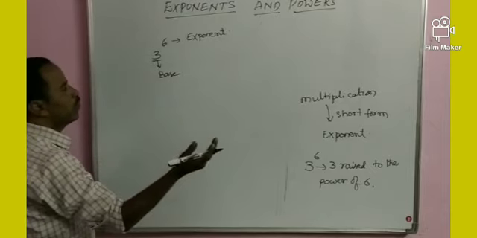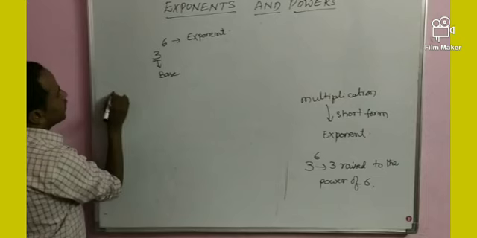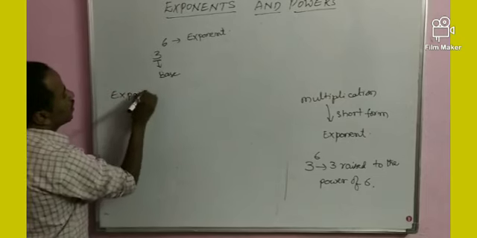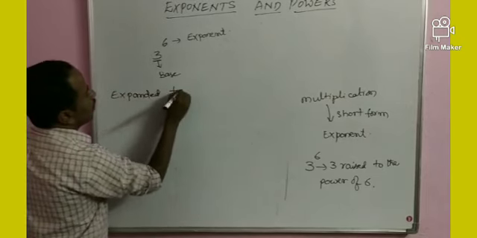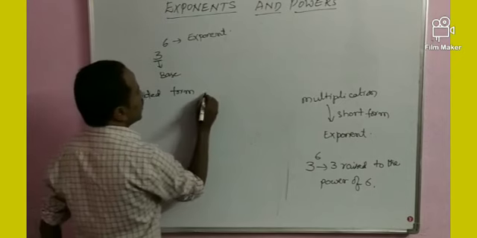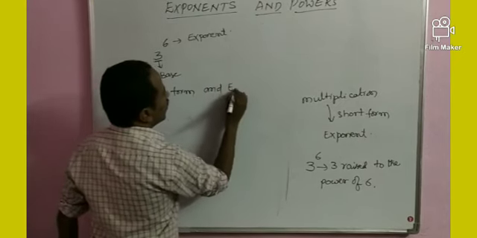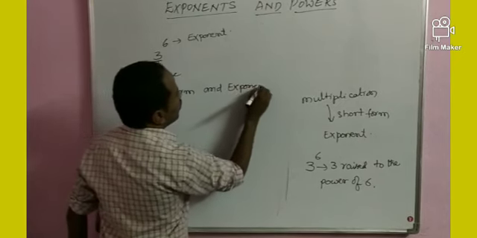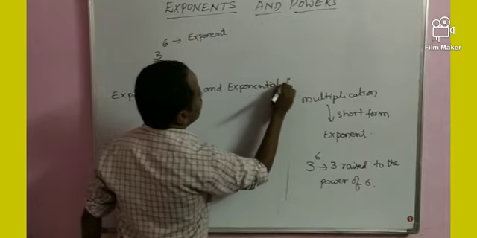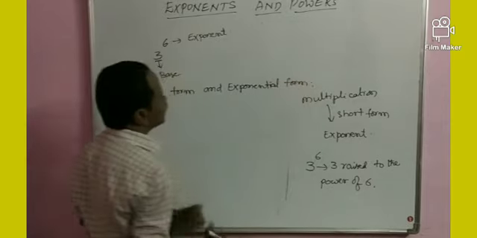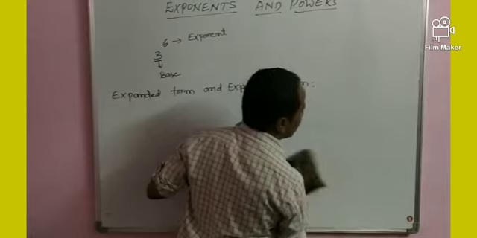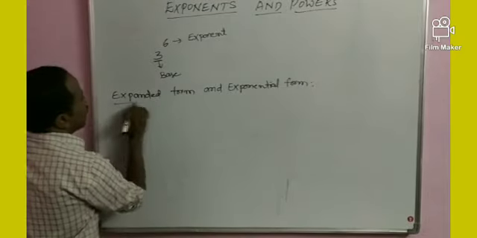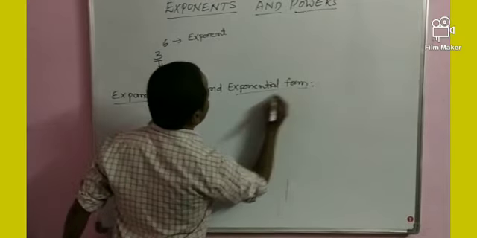Now I have to discuss expanded form and exponential form.